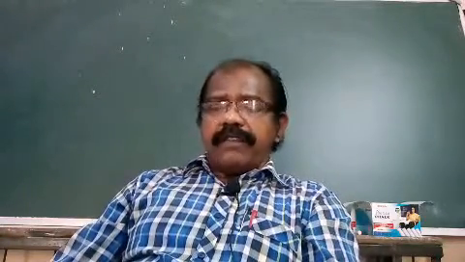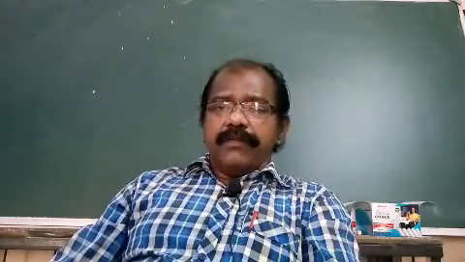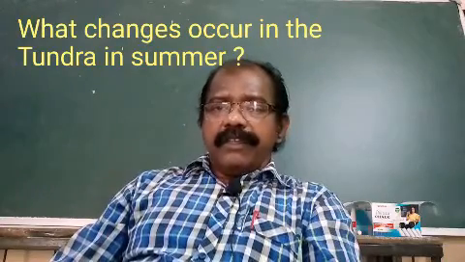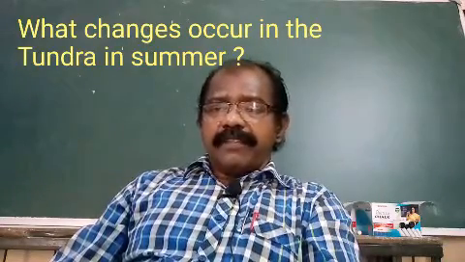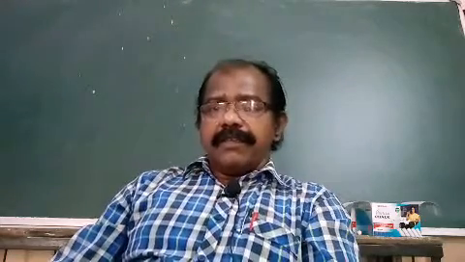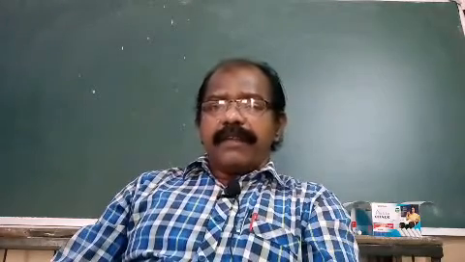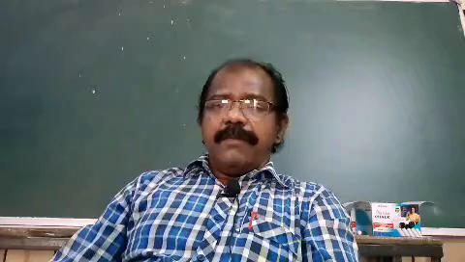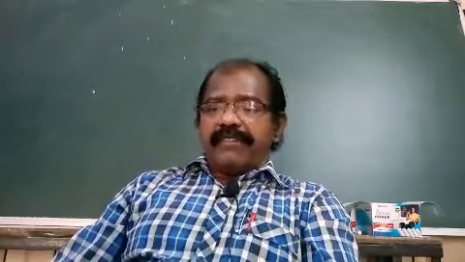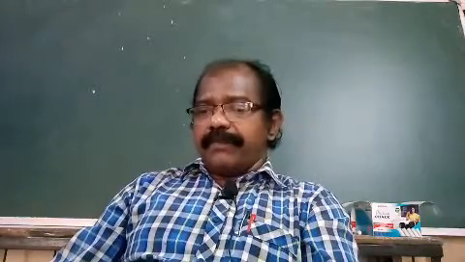Okay, what changes occur in summer in the tundra region? In the tundra region, when summer comes, small plants begin to grow. Grass, flowering plants, etc. will begin to grow. Several plants, flowering plants, grass, some kinds of shrubs and berries, etc. will grow to become colorful. The tundra region will become colorful. In the winter season, it was full of grey color because of ice. In summer season, this region will become colorful because of the plants.